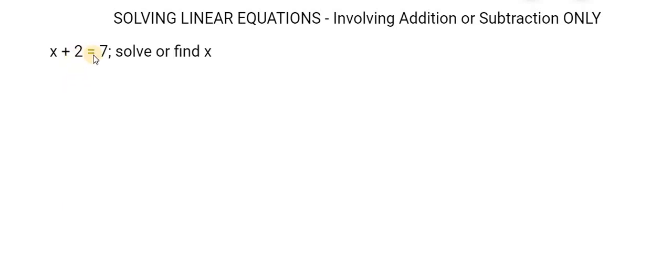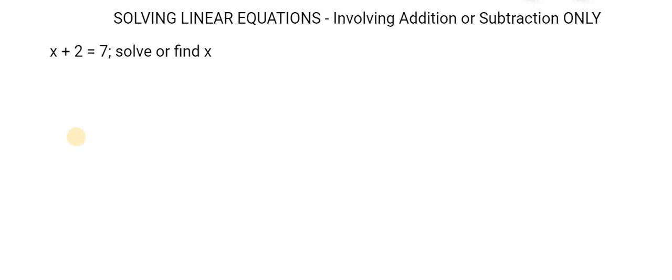x plus 2 is equal to 7. The question usually says solve or find x. Okay, now the first thing we've got to consider is to solve or to find x, we want to get x on its own. Second thing to consider, how do I get x on its own? That means I have to get rid of 2.